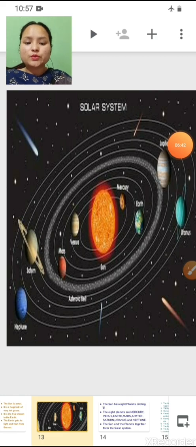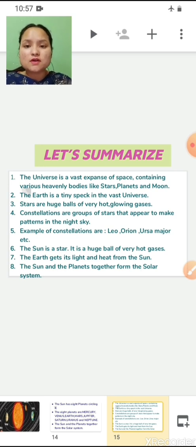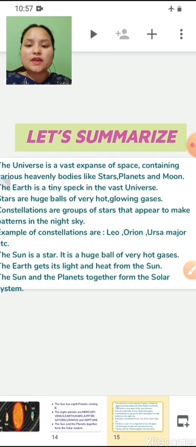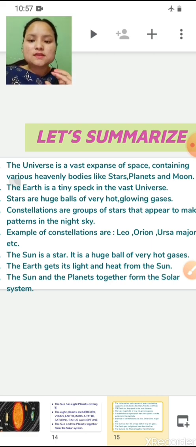Okay, so children, now let's quickly recall what we have learned today. First, we have learned about the universe. Universe is a vast expanse of space containing various heavenly bodies like stars, planets and moon. Earth is a tiny speck in the vast universe. Second, stars are huge balls of very hot glowing gases. Constellations are groups of stars that appear to make a pattern in the sky. Some well-known constellations are Leo, Orion, Ursa Major, etc.